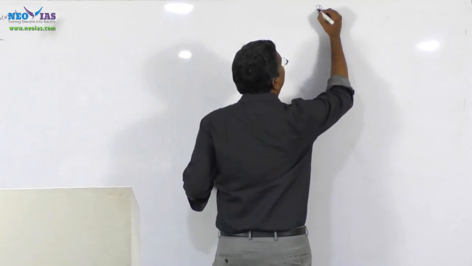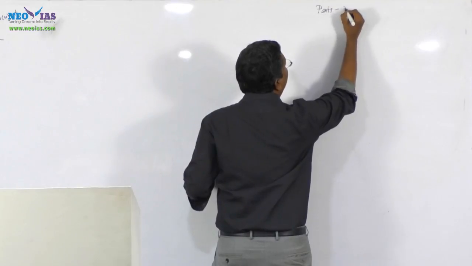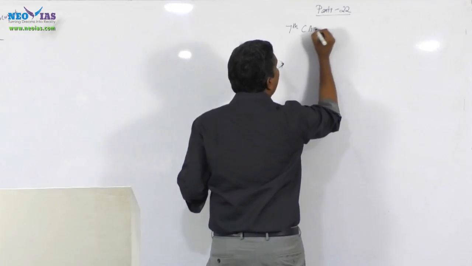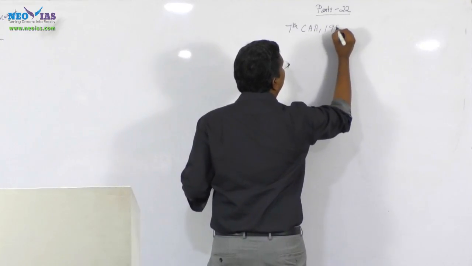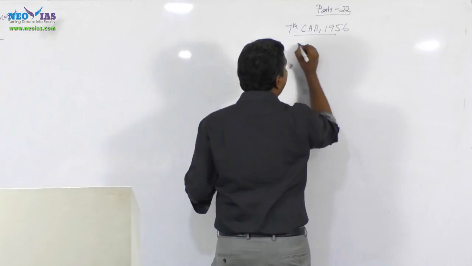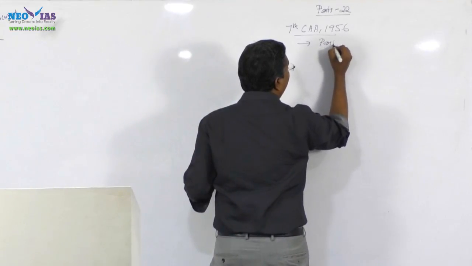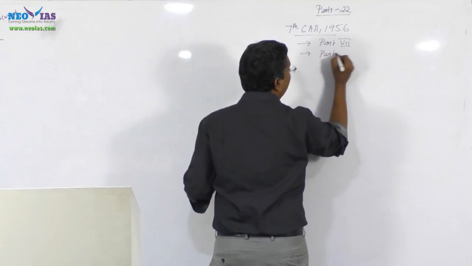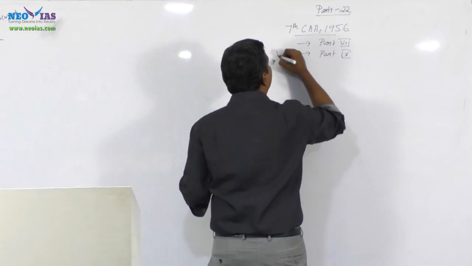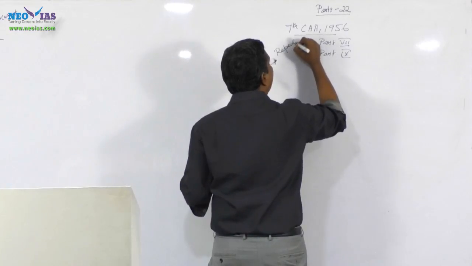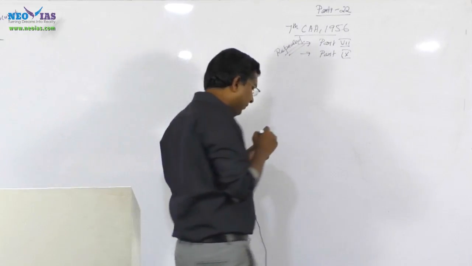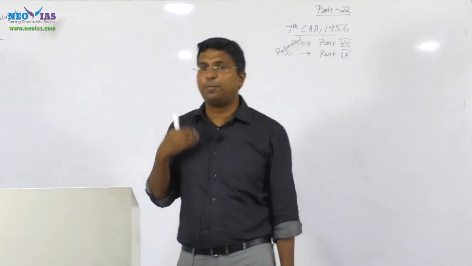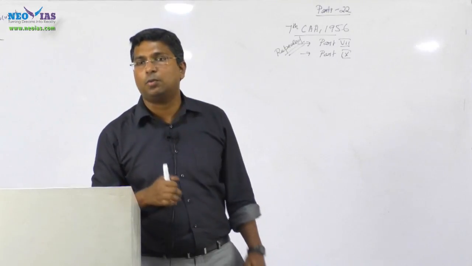Earlier there were 22 parts, but the 7th Constitutional Amendment Act 1956 repealed Part 7 and Part 9. So 2 parts were repealed. Now what are Part 7 and Part 9 about?